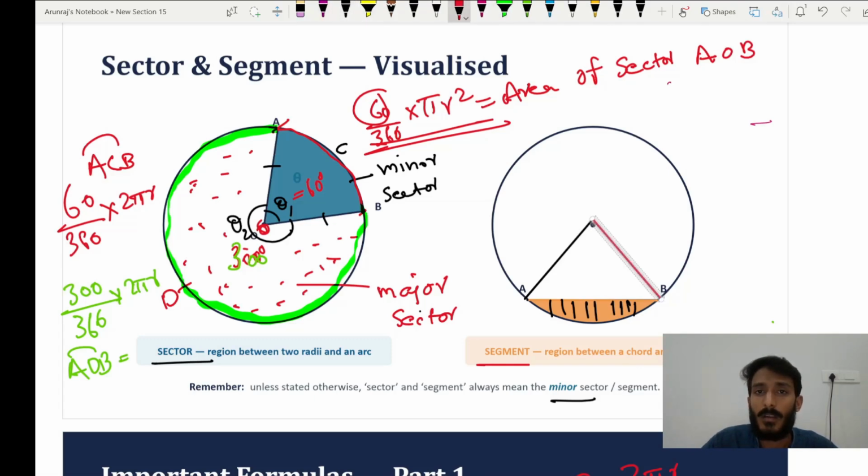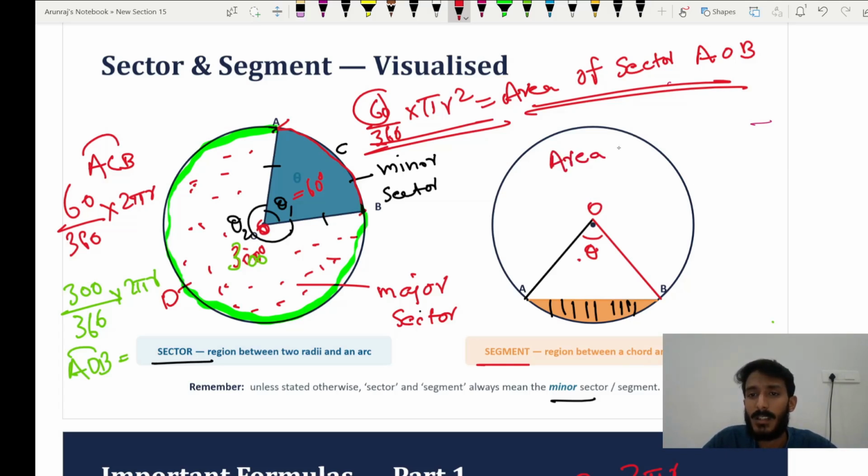If you know the theta angle, you can directly find the area of the sector. The area of the sector AOB you can find by using theta by 360 into pi r square.